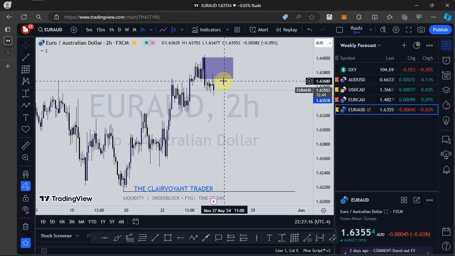Because as it stands now, there is so much drama around the JPY, I can't entertain that drama. Imagine you are in a trade and all of a sudden a fundamental news comes in, and then price takes out your stop loss with a very huge impulse move. I don't really want to entertain that. So until the drama around JPY goes down, I will have to pause trading JPY pairs for now and focus on these ones. These are the much cleaner price action or more peaceful markets that I'm looking at.